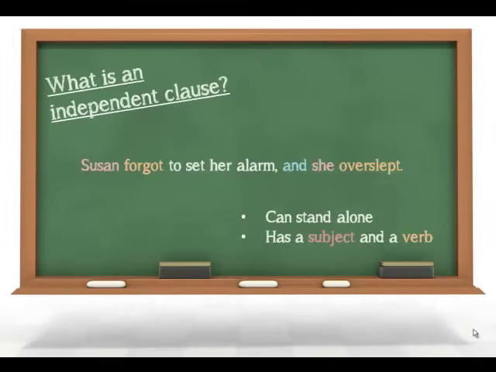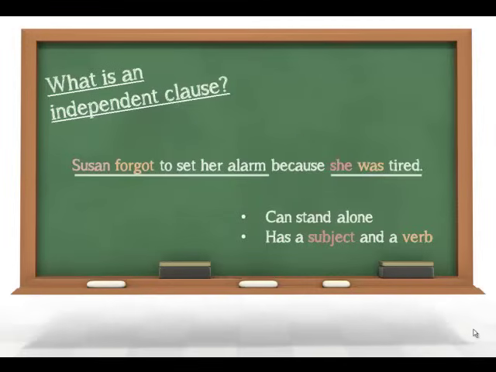On the other hand, we can also connect ideas where one idea is dependent on the other idea. So in this sentence, Susan forgot to set her alarm because she was tired. We still have two independent clauses.